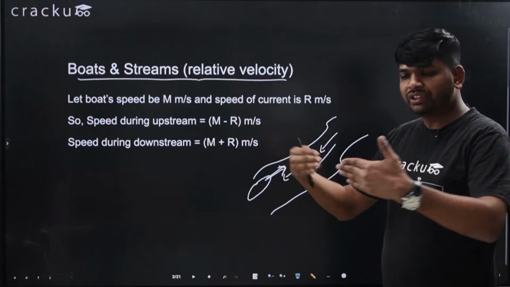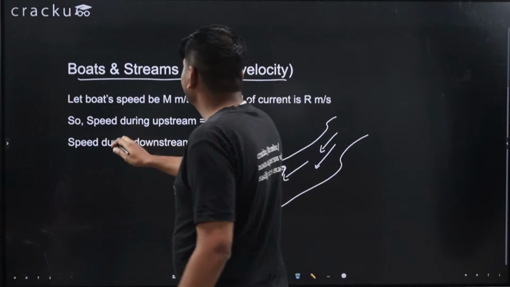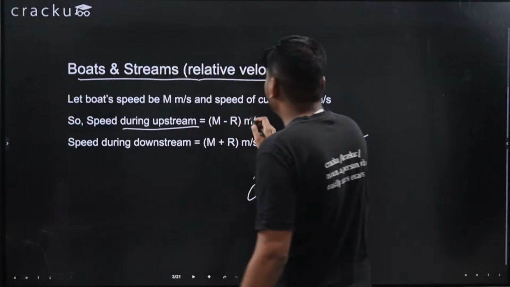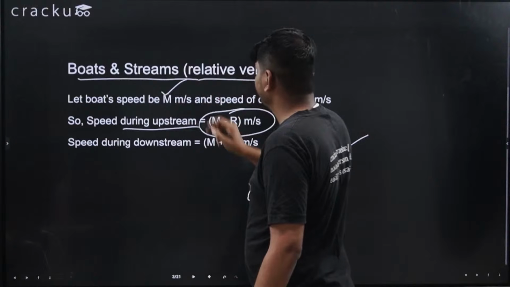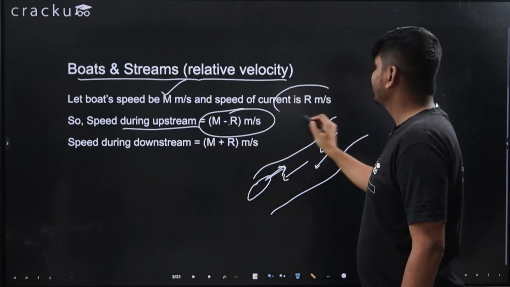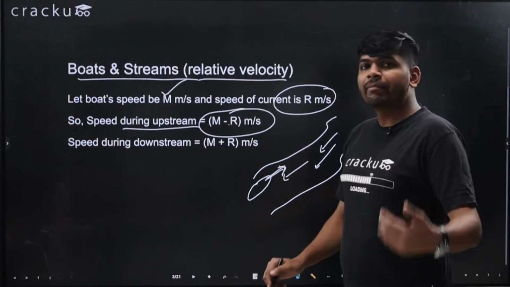When they are moving in opposite directions, the relative speed will be m minus r, where m is the speed of the boat and r is the speed of the current, that is, the river speed. So the relative speed will be m minus r.